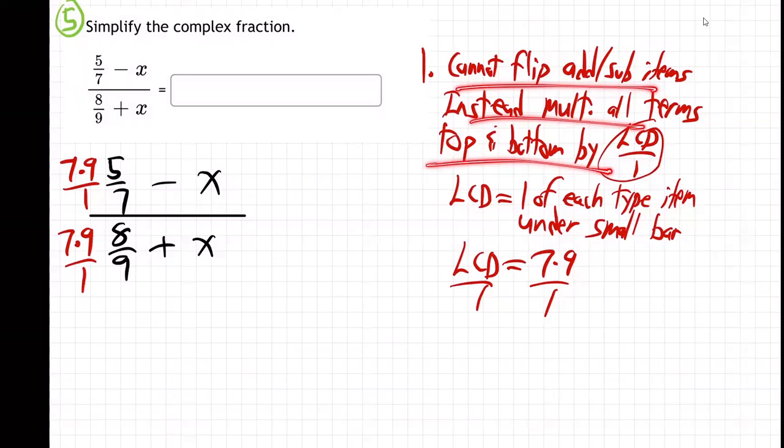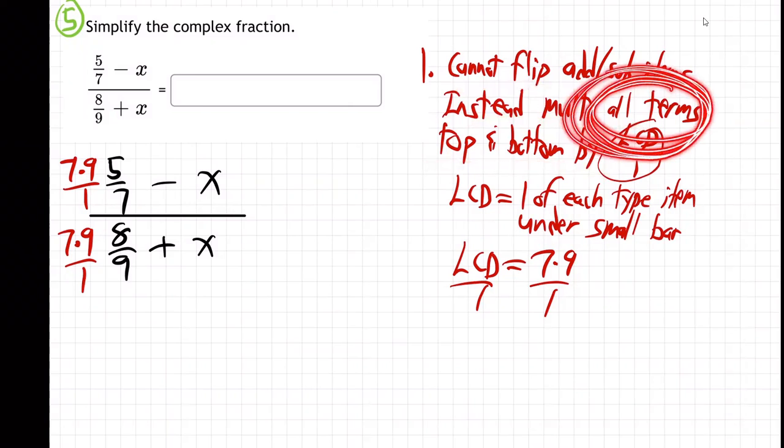What words? Does anybody see? There's something in those 3 lines I just underlined that I'm not doing. The other side, the x's, you didn't multiply them by the LCD over 1? Very good. It says all terms. Thank you.